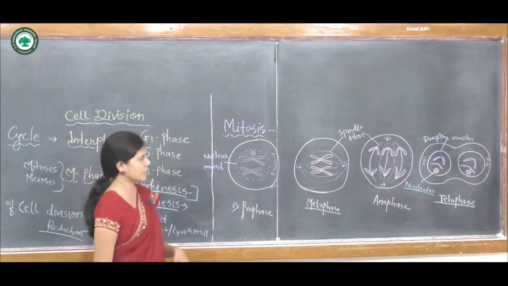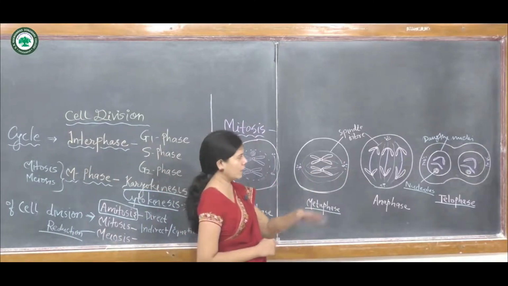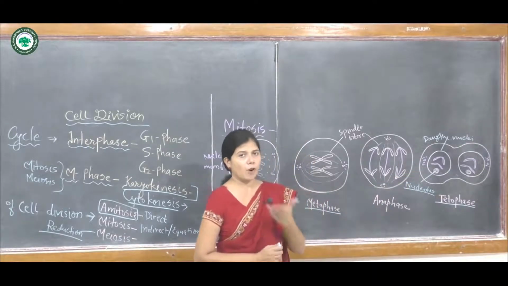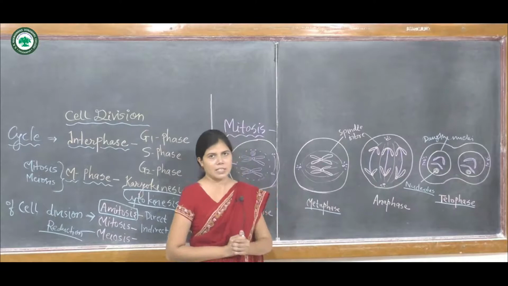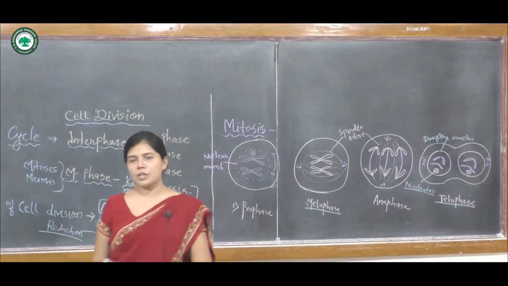That is the cytokinesis, in which the constriction takes place in between the two nuclei, and two daughter cells are formed by the division of cytoplasm.